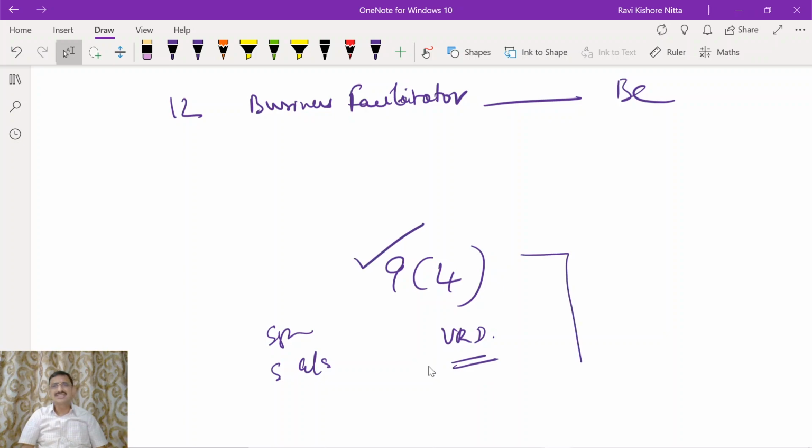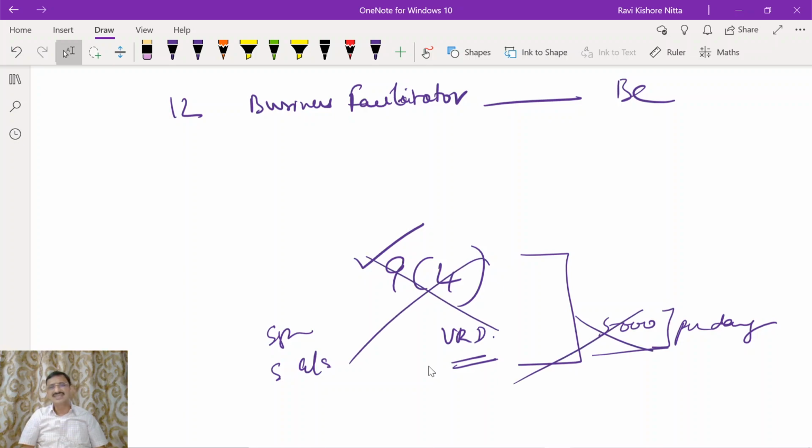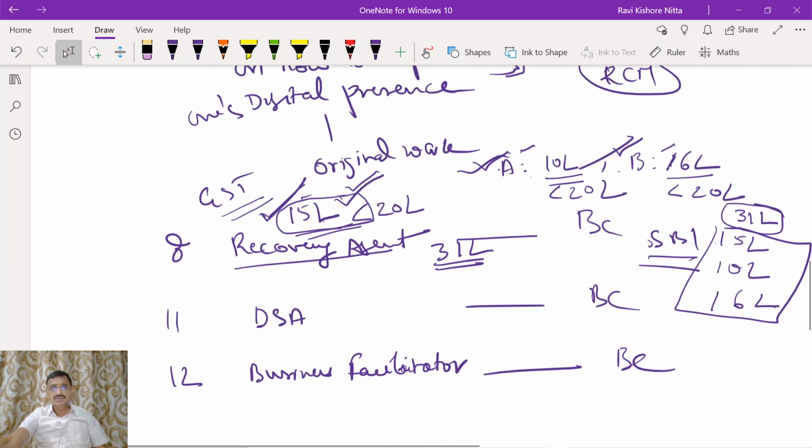At the introduction of GST, this provision was there. Later on, an exemption of 5,000 rupees per day was given, and thereafter this has been withdrawn completely. But any day in the future, you may wait for this provision to be reintroduced.